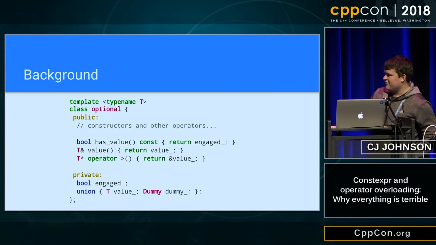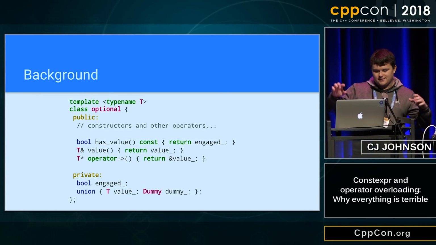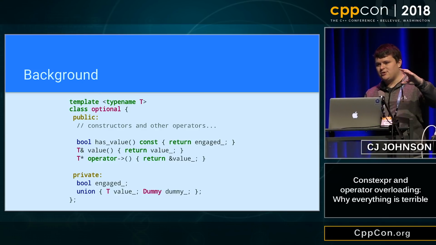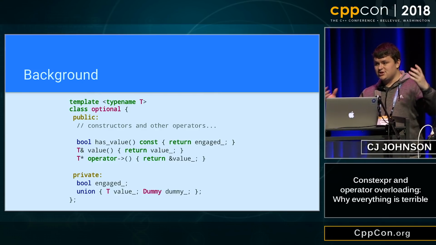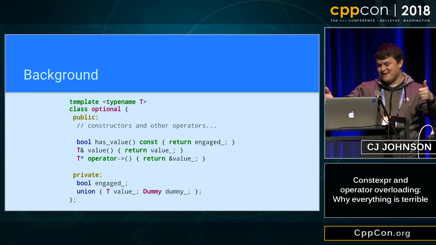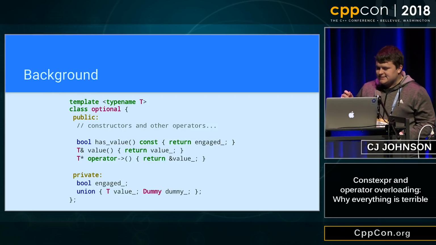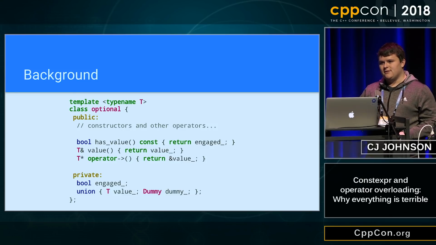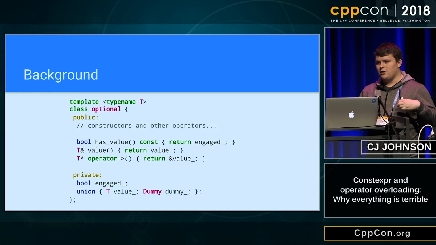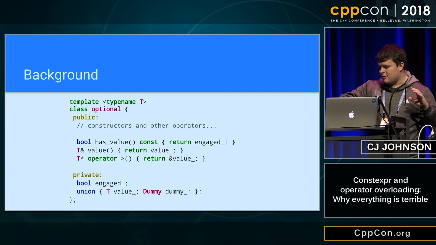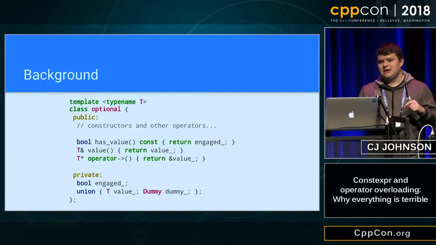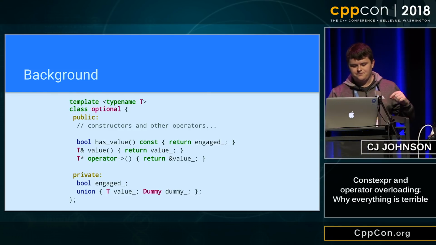So, background information. Here we have a super pared down example implementation of optional, found in the std namespace, also found in the Abseil namespace in C++11. So basically, it's a backport of the std version, but implemented in C++11 for users that are not able to upgrade yet, like a lot of things in the Abseil library. I'd like to talk about one particular part of the API here, and also the underlying implementation that we used in Abseil up to this point.